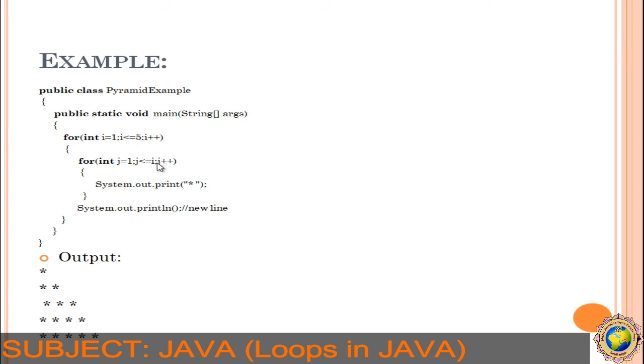Then the value 2 is printed, and j becomes 2, 2 <= 2, yes, print. So this goes on like this until it becomes 5: 1, 1 2, 1 2 3, 1 2 3 4, 1 2 3 4 5. So if we print the value of j, we get 1, 1 2, 1 2 3, 1 2 3 4, and 1 2 3 4 5 as output. So this is about the nested for loop.